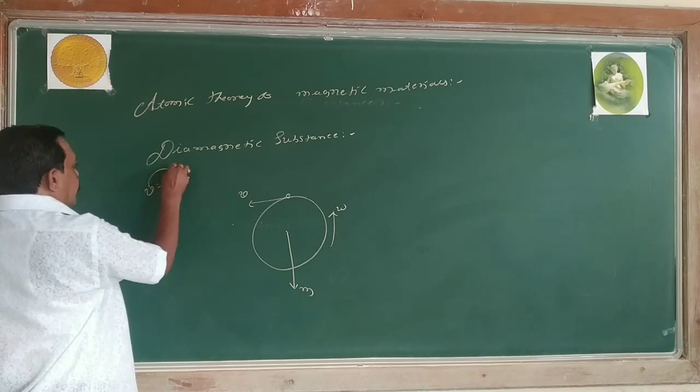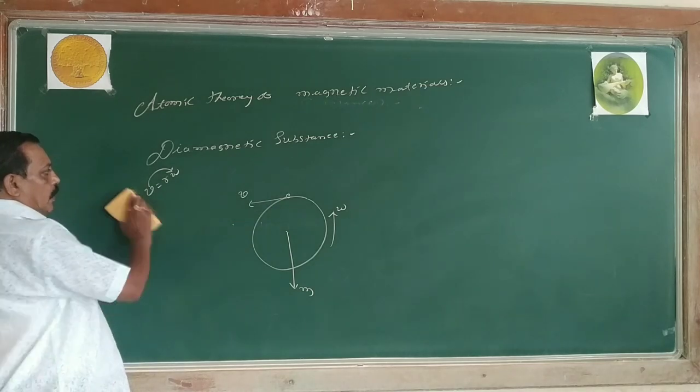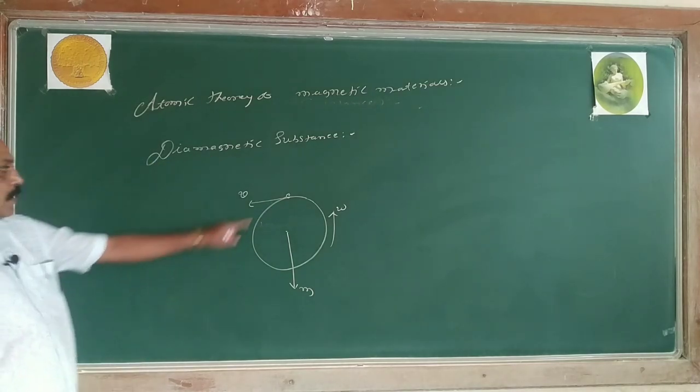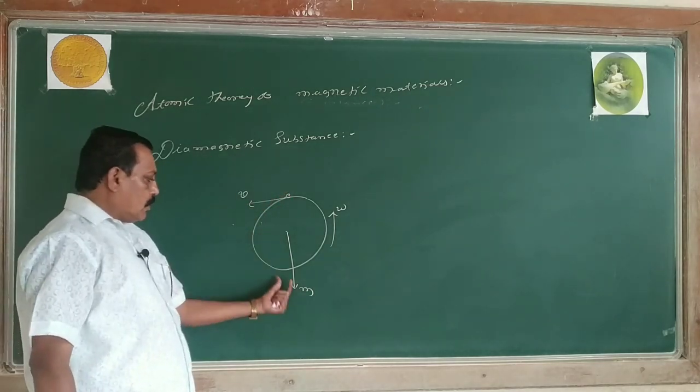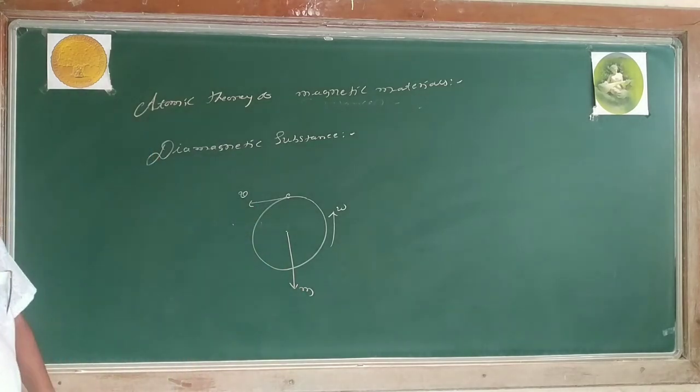V is directly proportional to omega. Along the direction of the velocity, there is a direction of angular velocity omega. The electron is moving in this direction. Then the magnetic dipole moment is opposite to the direction of what? Velocity of the electron.